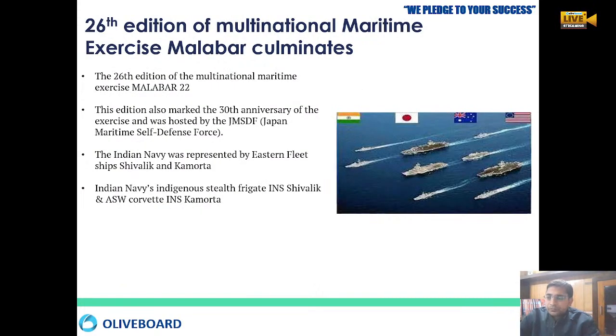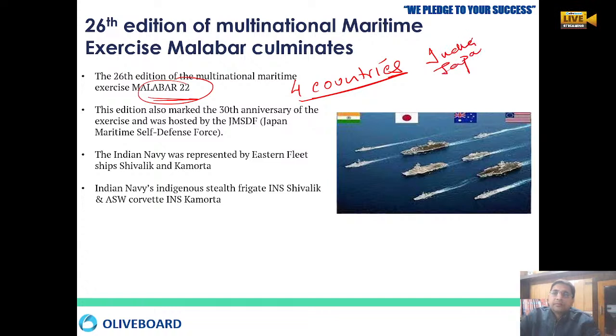Okay. Now the second one is the 26th edition of the multinational maritime exercise Malabar culminates. Okay, so we know that the Malabar exercise is being done between four countries. What are these four countries? India, Japan, Australia, and USA. These four countries are all part of the Quad network.